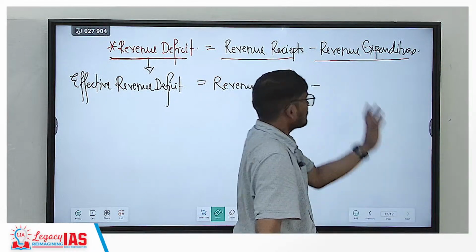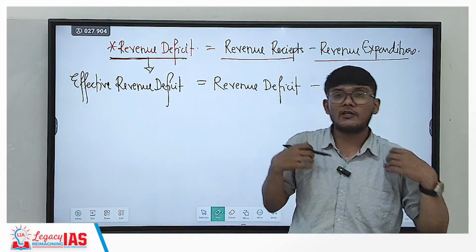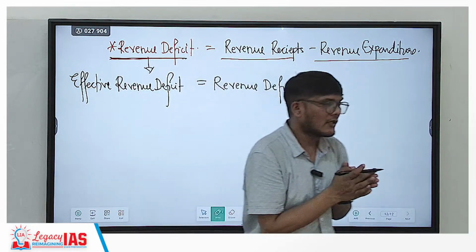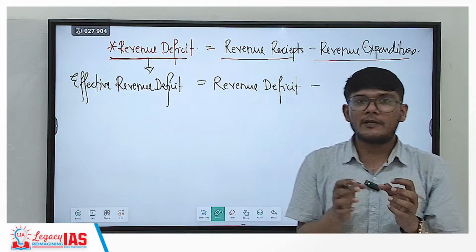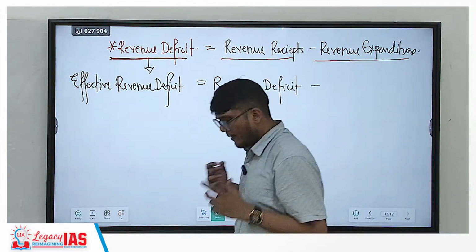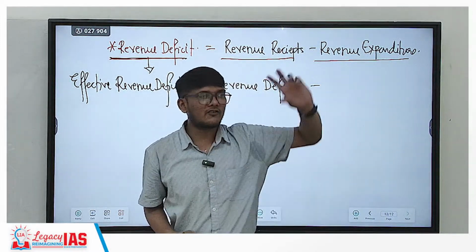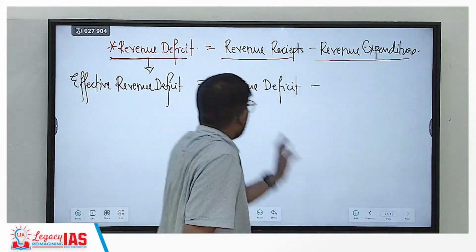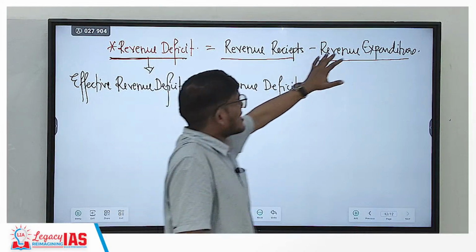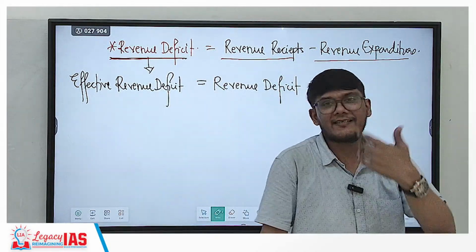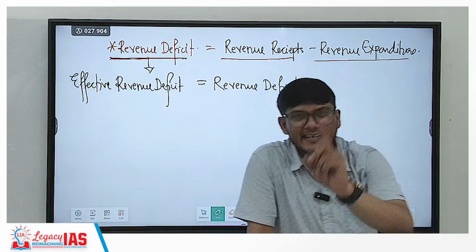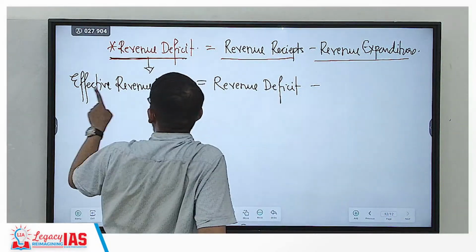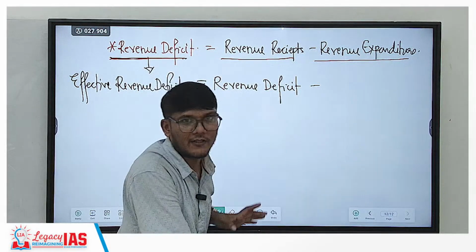So basically, when the central government gives money to the state governments, the entire money is taken to be a revenue expenditure, but some part of it the state governments utilize as a capital expenditure. So in effective revenue deficit, that part which is utilized as a capital expenditure needs to be subtracted from the revenue deficit in order to get the effective revenue deficit.